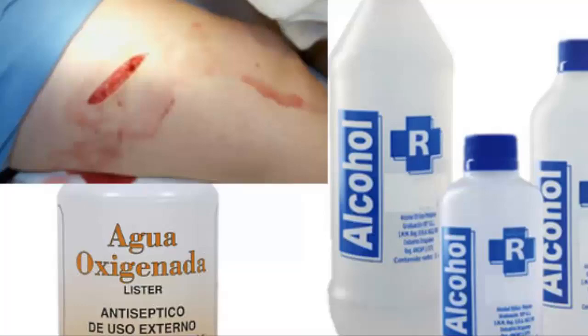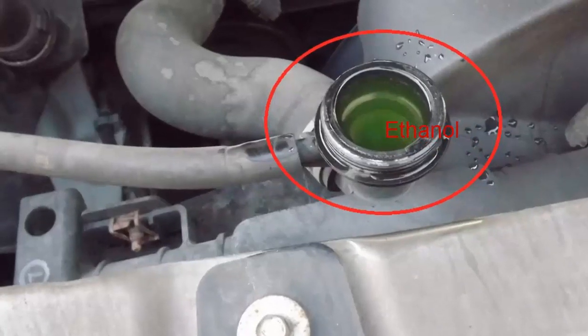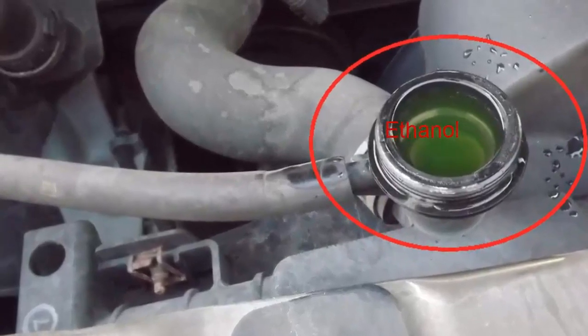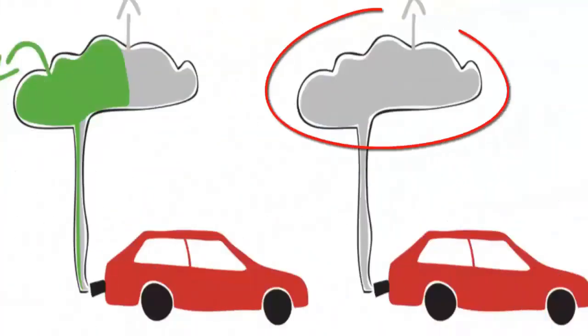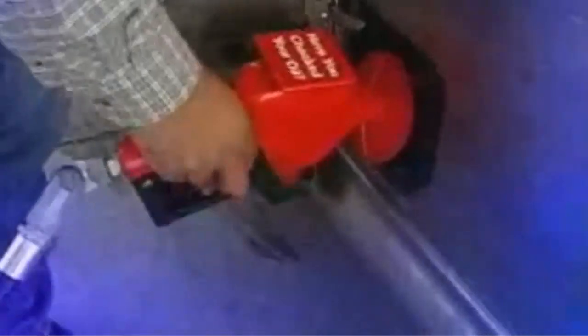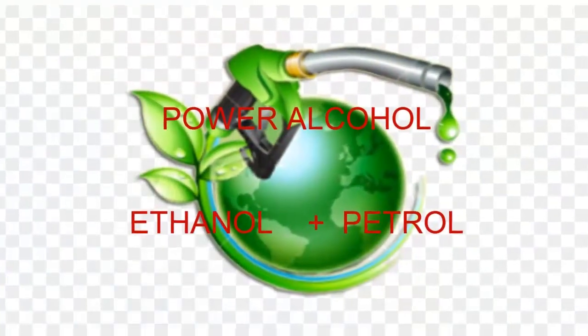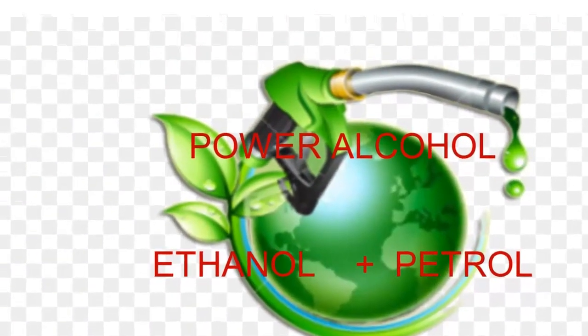In our day-to-day life, we use many vehicles. Here, ethanol is used as an antifreeze in automobile radiators. The fuels used in the vehicles are polluting the environment. As the result of improvements in technologies, nowadays we are using power alcohol as a fuel. Power alcohol is the mixture of ethanol and petrol.